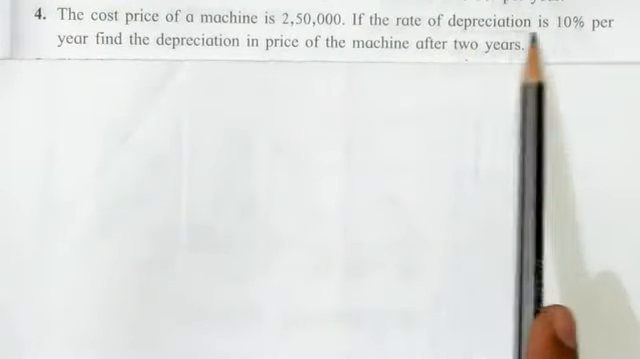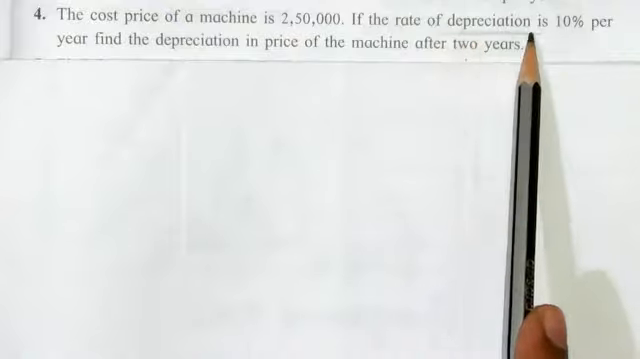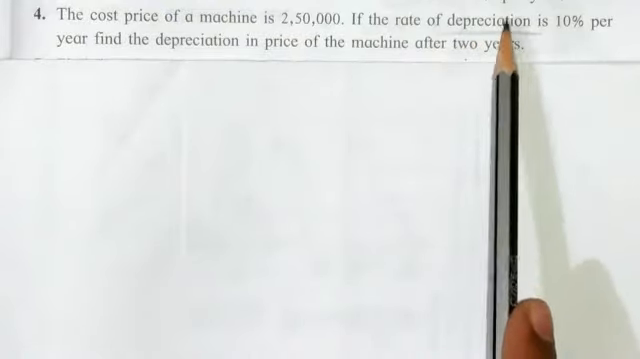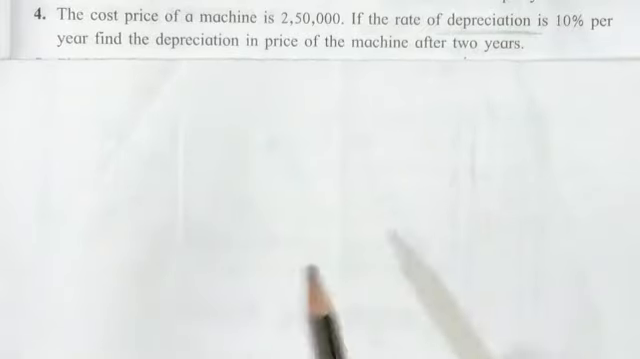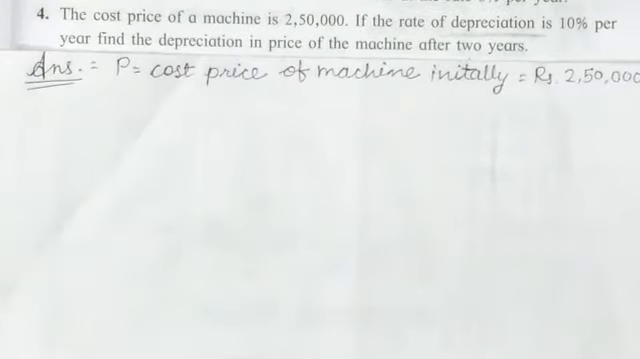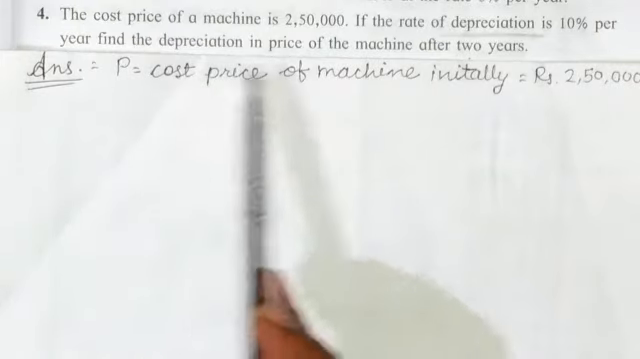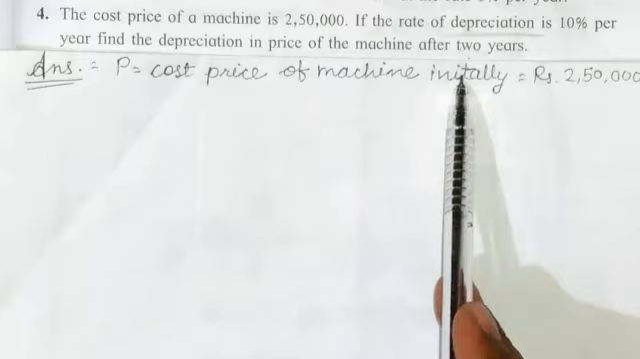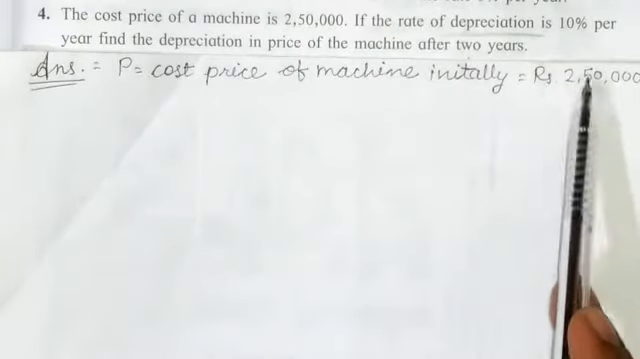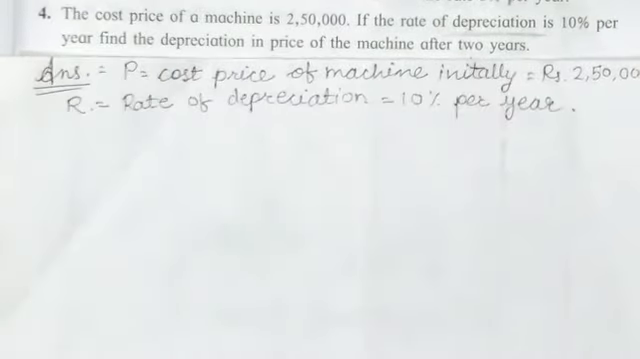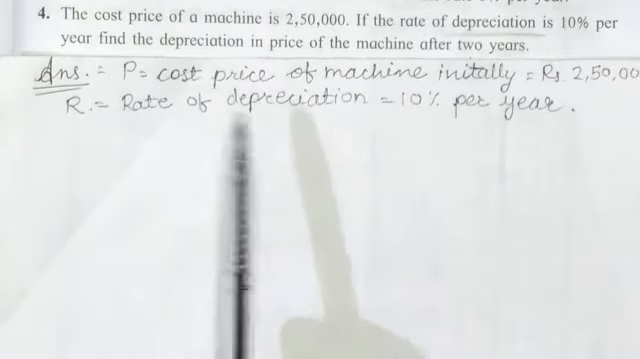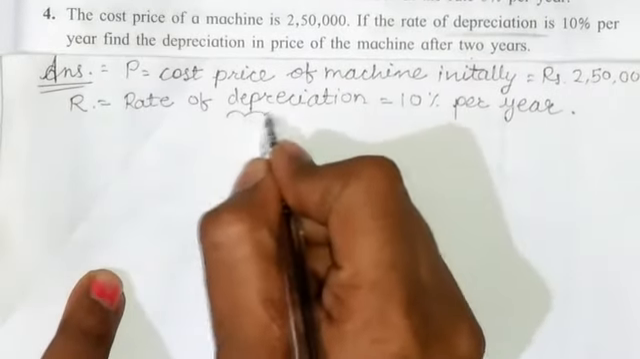Students, whenever you see the depreciation given in the question, then we have to solve the question very properly. So let's see what changes we have to make in the answers to solve this type of question. In the answer, we have to write at first the principal, which is nothing but the cost price of the machine at the initial stage, that is 2,50,000. Now R, it means the rate of depreciation we have written here.